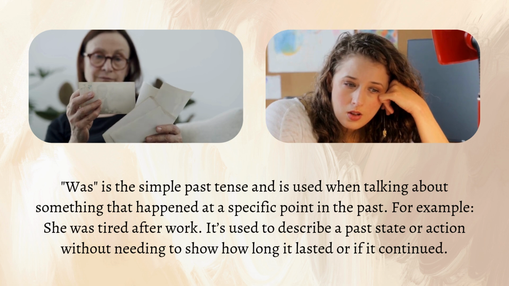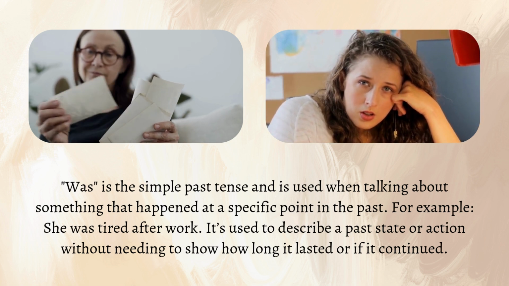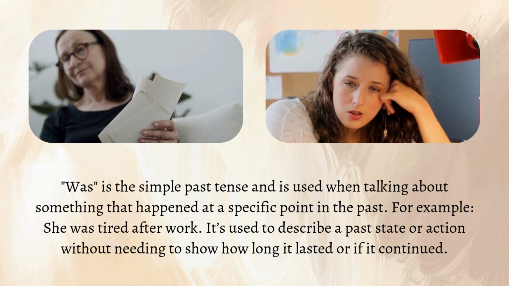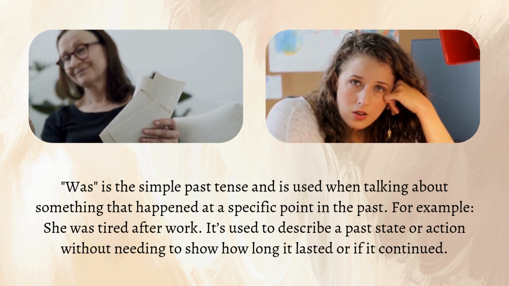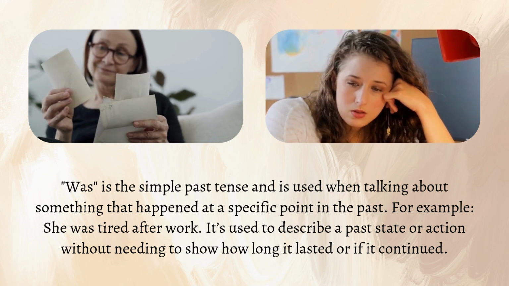Was is the simple past tense and is used when talking about something that happened at a specific point in the past. For example, she was tired after work. It's used to describe a past state or action without needing to show how long it lasted or if it continued.